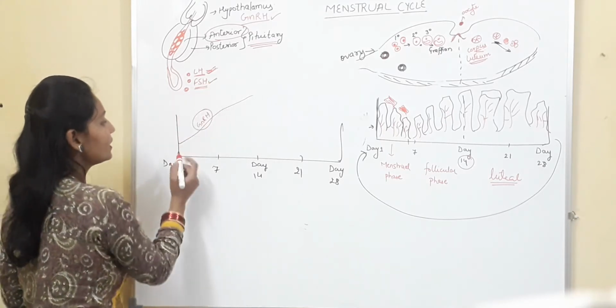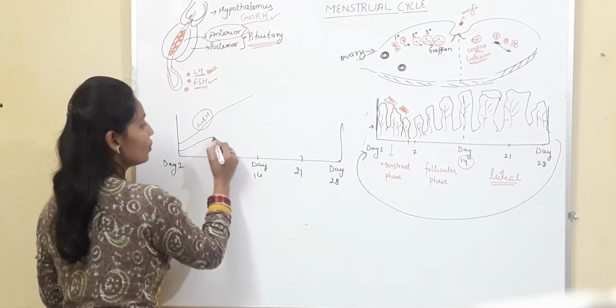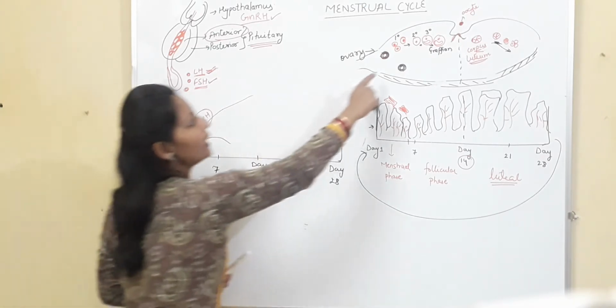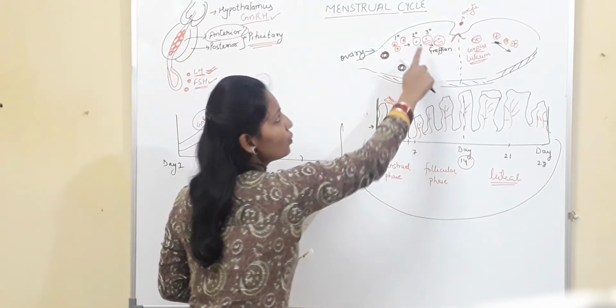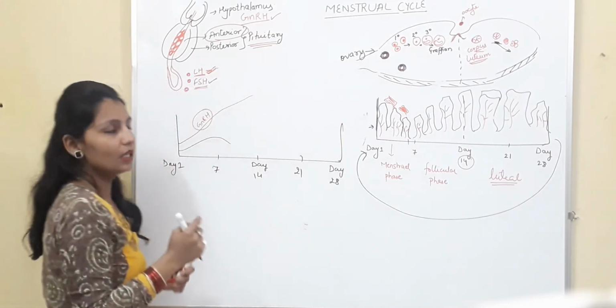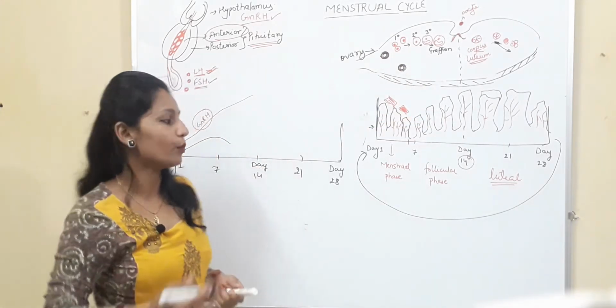So as a result, the amount of FSH also increases. Okay. Now FSH will stimulate the ovary to develop its follicles. तो जब follicles develop होंगे तो it will release one more hormone which is